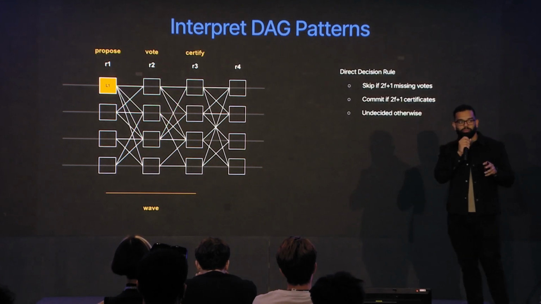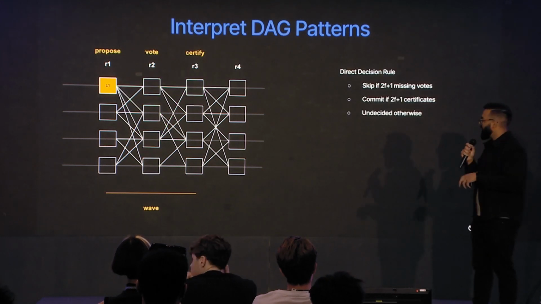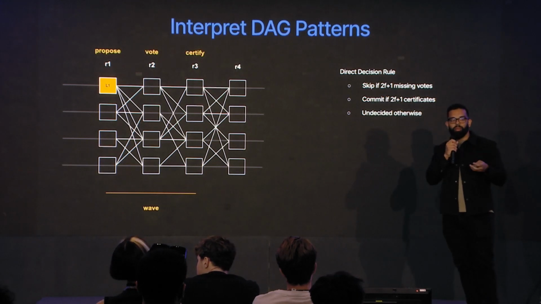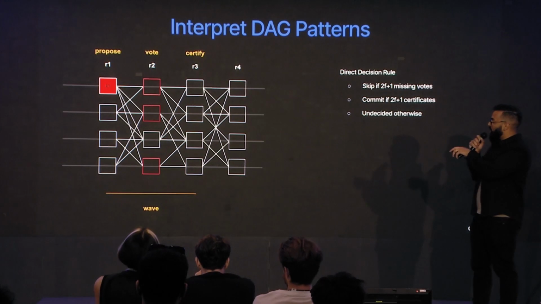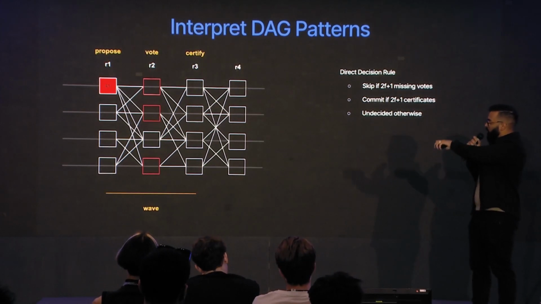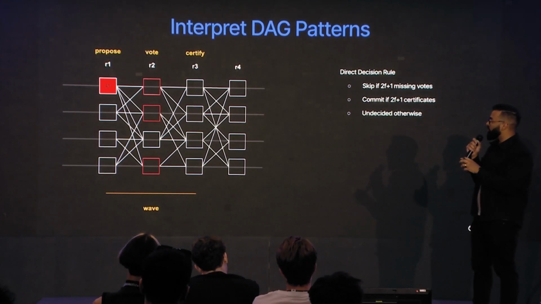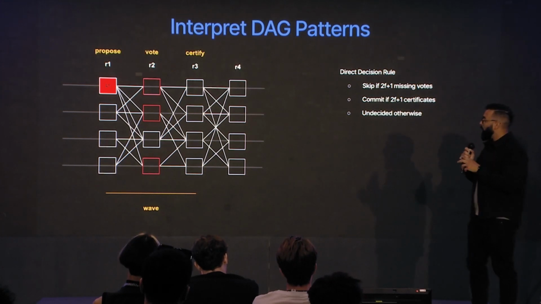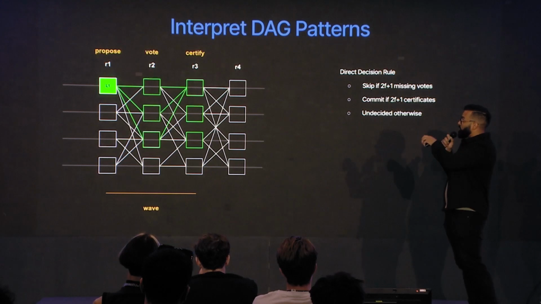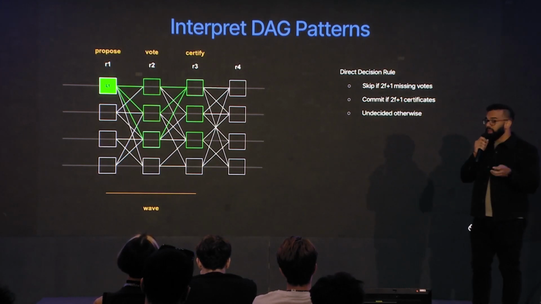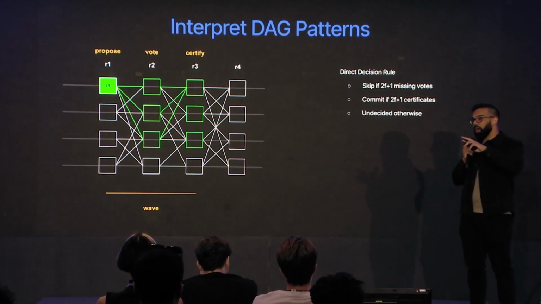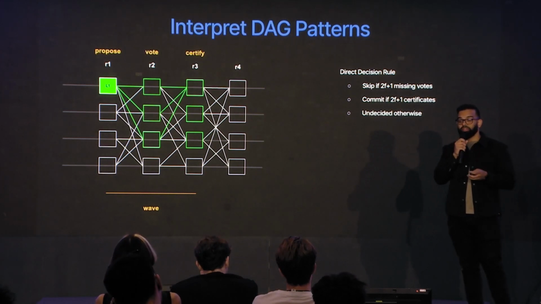So the first rule of Mysticeti is called the direct decision rule. These rules allow us to make commit decisions. The first is, if we see 2f+1 non-votes, so this is in the voting round, the 3 red blocks, we know we have to skip that leader. Great, we made a commit decision. But if we see that we have 2f+1 certificates, we can identify that pattern, then we can commit that leader. If we can do neither of these rules, then we mark that as undecided.